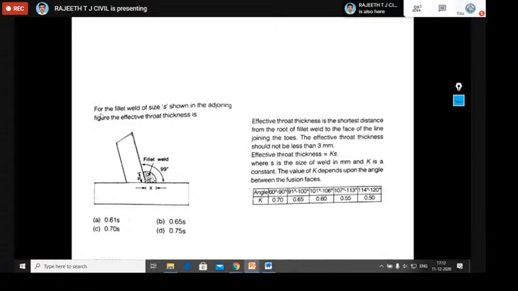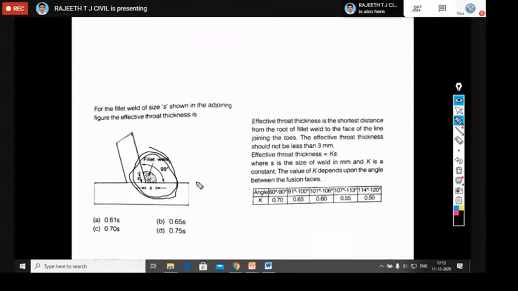The question goes like this: for the fillet weld of size S shown in the adjoining figure, the effective throat thickness, that is K into S, is equal to how much? Is it 0.61 S, 0.65 S, 0.70 S or 0.75 S? Here you see the angle between the fusion faces is 99 degrees.